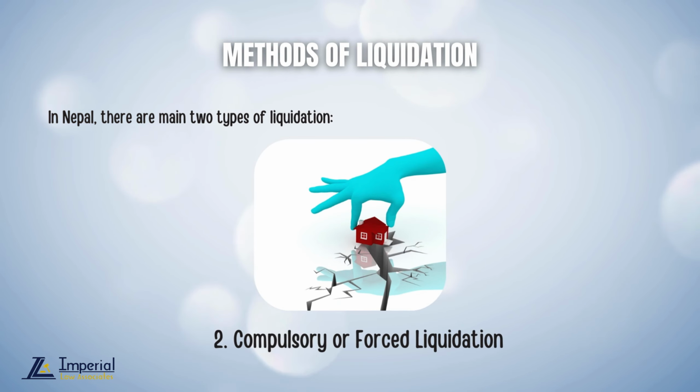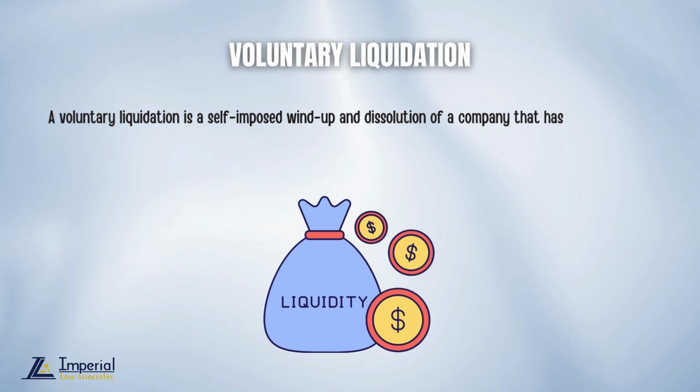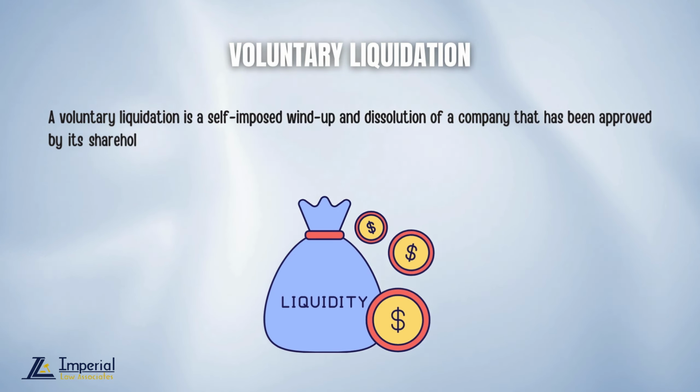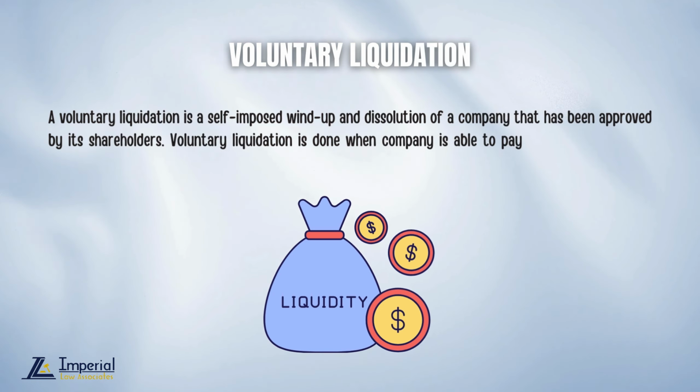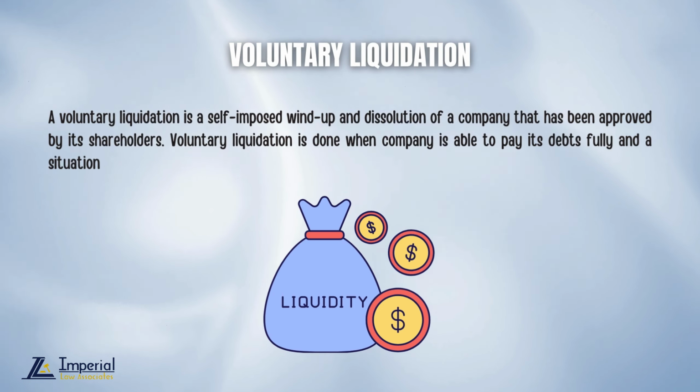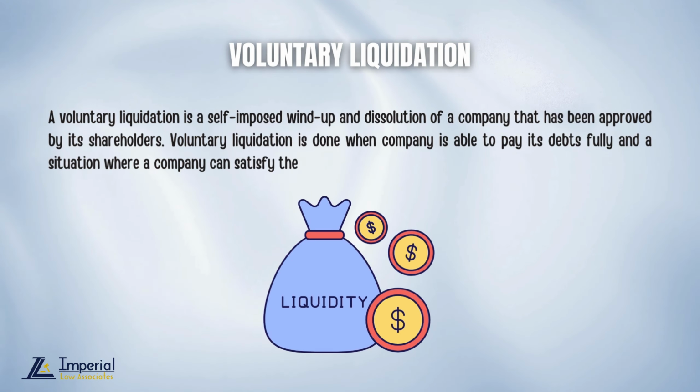Voluntary liquidation. A voluntary liquidation is a self-imposed wind-up and dissolution of a company that has been approved by its shareholders. Voluntary liquidation is done when the company is able to pay its debts fully, a situation where a company can satisfy the claims of all its creditors.